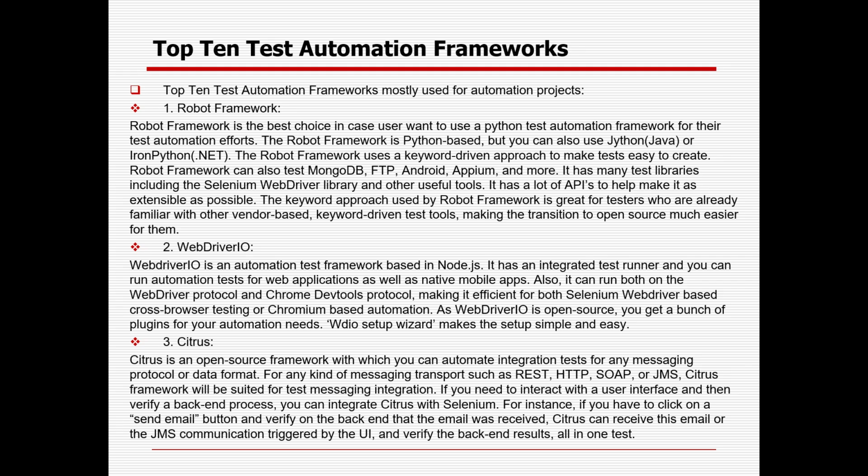Then I will go for the top 10 automation frameworks available in the market. There are so many frameworks available, but I have just tried to jot down the top 10 automation frameworks primarily for web based testing, right? Web based application testing, not for Windows based or client server based applications. I did not consider those here. I have just considered the web based part.